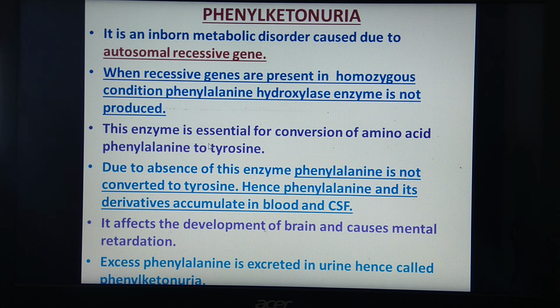So what have we studied in this lecture? We have studied linkage and its types, then sex linkage and its types, crossing over, and autosomal inheritance with examples. What are the examples? Widow's peak and phenylketonuria. The remaining part will continue in the next lecture.